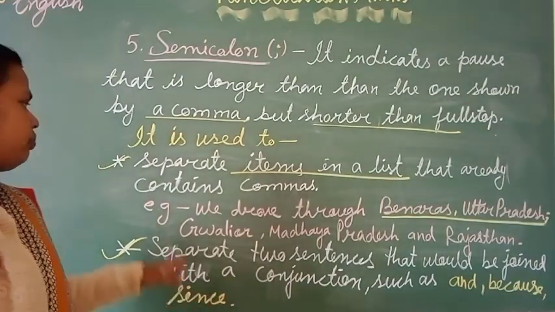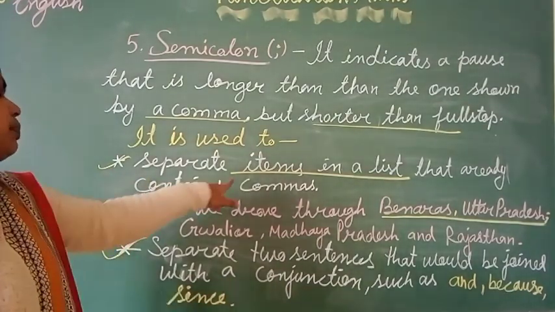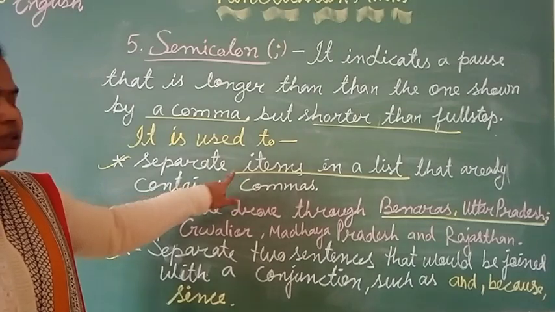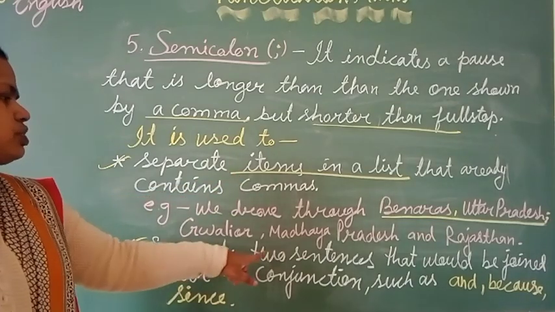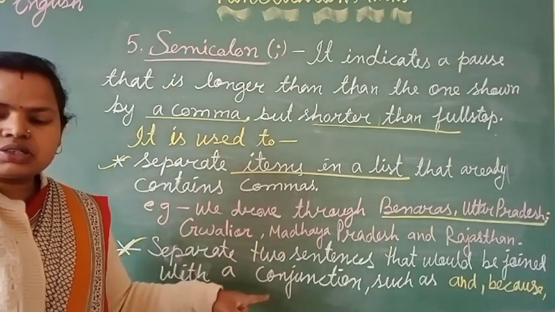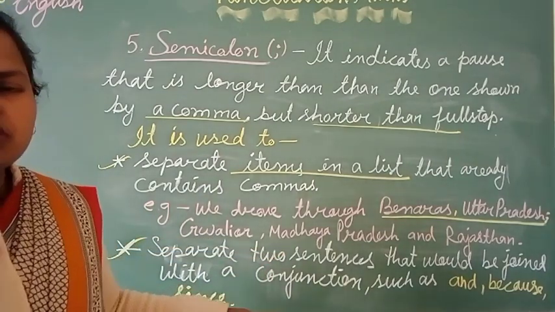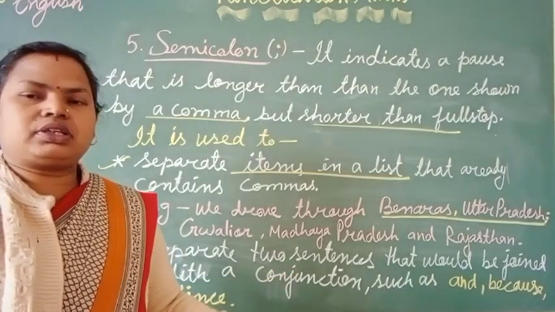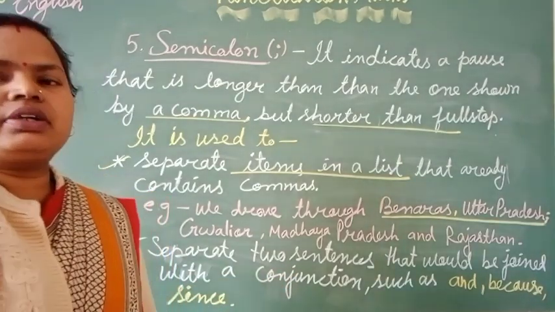Generally, you have to study about the semicolon: first, it is used to separate items in a list, and second, it is used to separate two sentences which are connected with conjunctions. So I think it is clear to you. Now let's see our next punctuation mark, that is